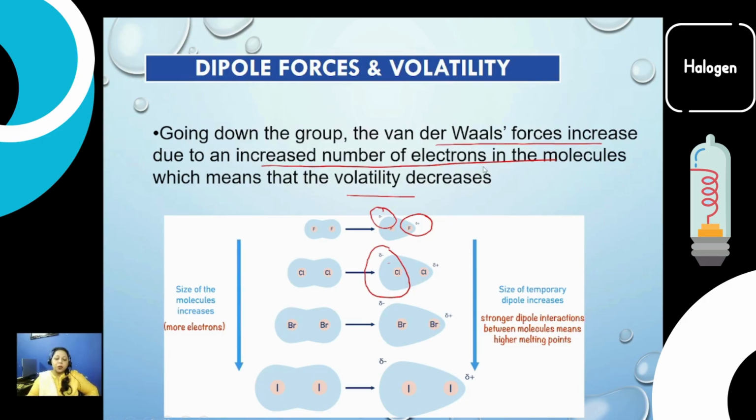Simple. So that is an induced dipole: due to the movement of electrons, because they are constantly moving, there comes a point when the electron is present more in the premises of one of the atoms than the other, resulting in the formation of a dipole. Dipole means there would be some charge on that. So the size of the temporary dipole increases. Stronger dipole interaction between molecules means a higher melting point. So whenever more dipole is created, the boiling point also increases.